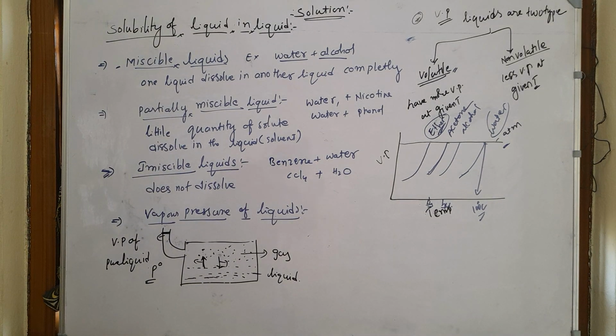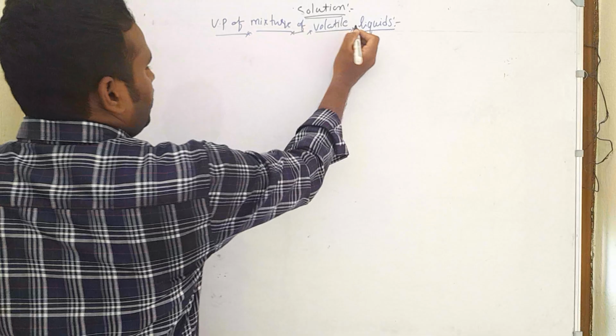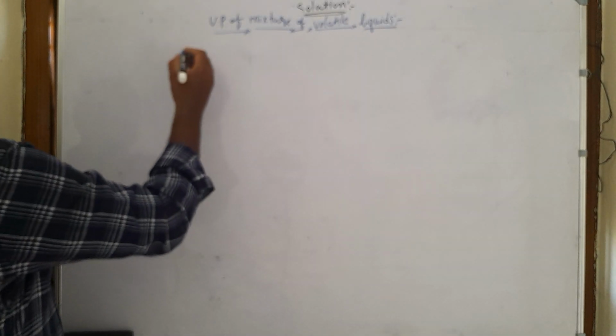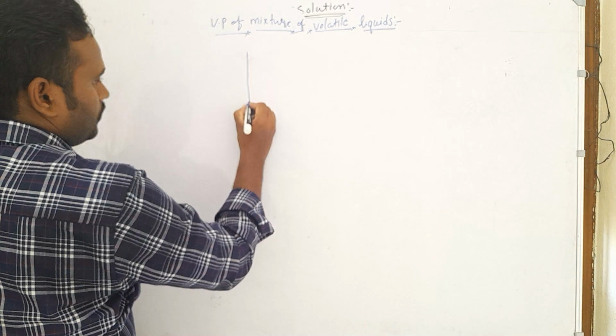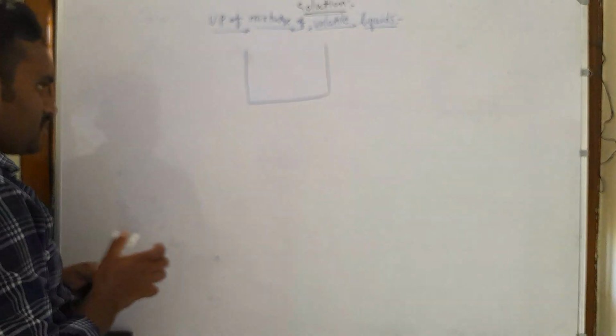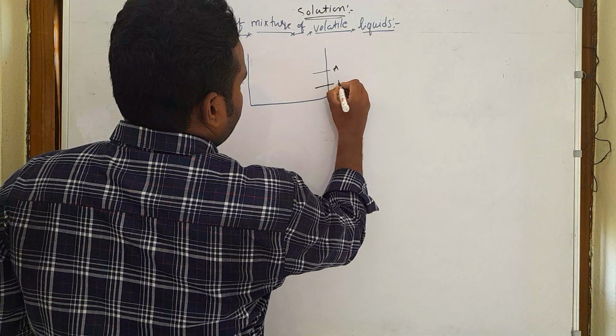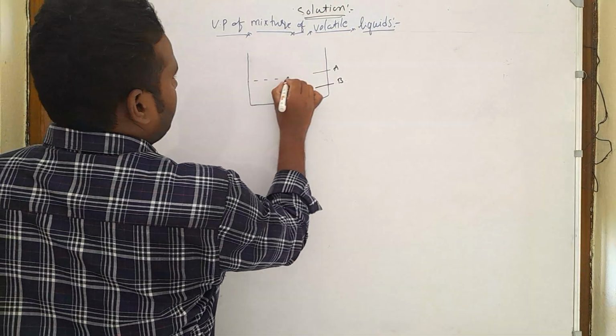Vapor pressure of a mixture of volatile liquids. Here we are taking a solution of two liquids, and both are volatile. Liquid A is volatile, liquid B is also volatile.